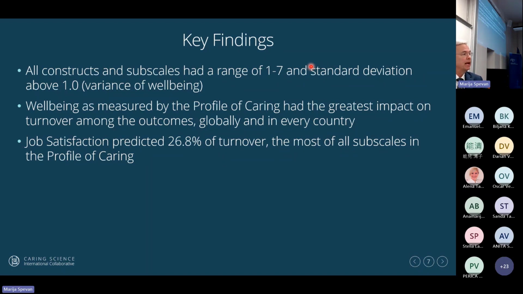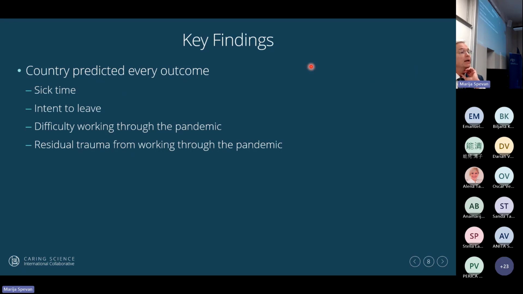We found that well-being had the greatest impact on intent to leave. So well-being is very important for decreasing turnover. Job satisfaction was the most important variable. It predicted 27% of turnover. So of well-being, the job satisfaction, the social and technical variables are the most important. And country predicted every outcome, including sick time, intent to leave, difficulty working through the pandemic, and the residual trauma.